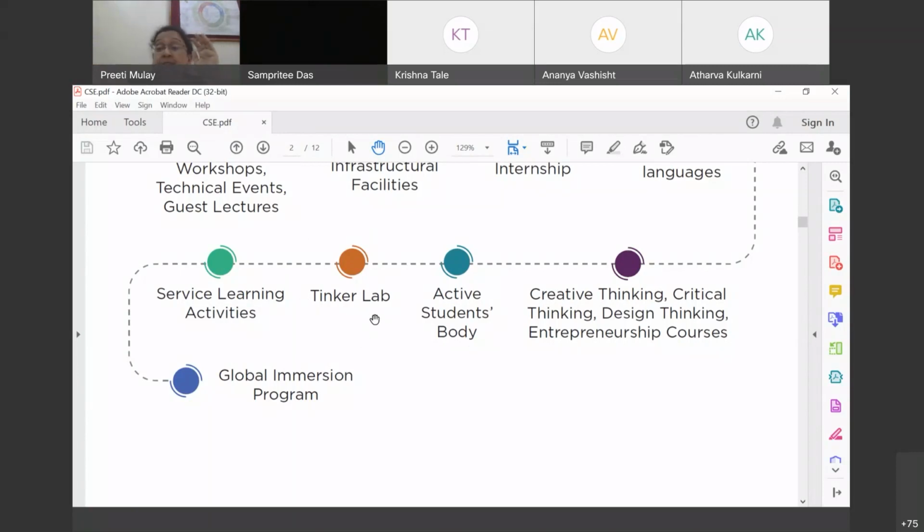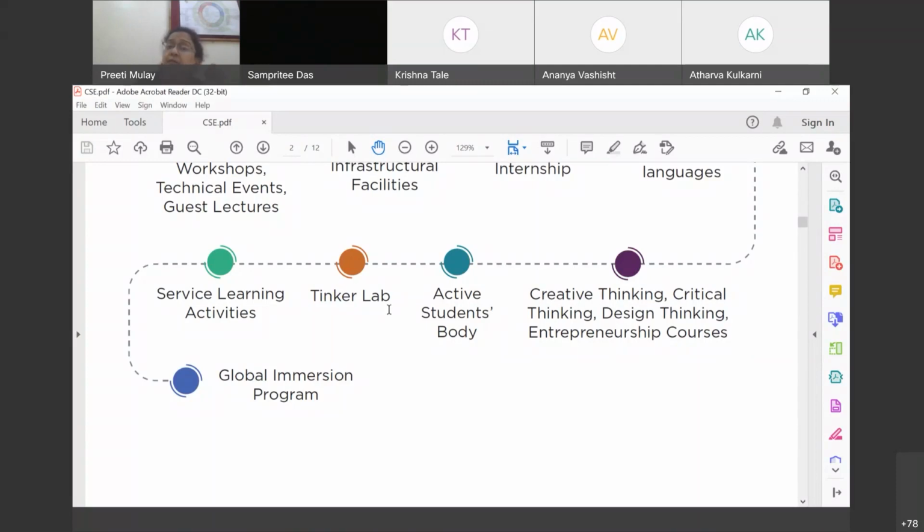And definitely CS engineers are not born only to make use of these laptops and desktops, but they also should know the inner engineering, the inner details of these devices which we use, right? Why they are so smart, we should know, isn't it? So this is again done very, very beautifully at Tinker Lab, and all of us enjoy activities which are there at Tinker Lab, right? Once again, my dear friends, we are going beyond the classroom. So it is not only inside the classroom. It is definitely something better, something different than the classroom teaching.